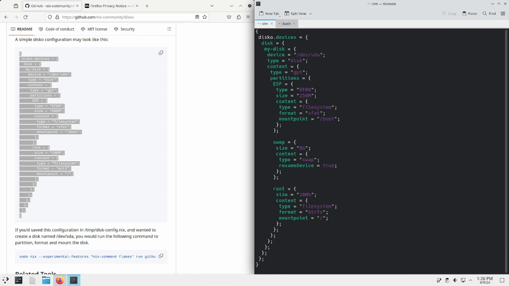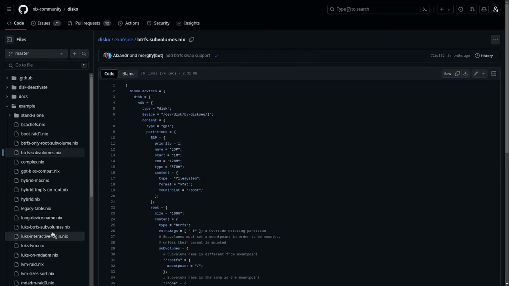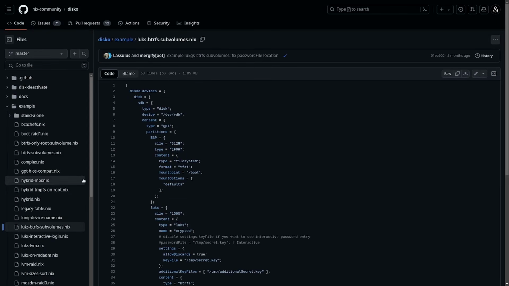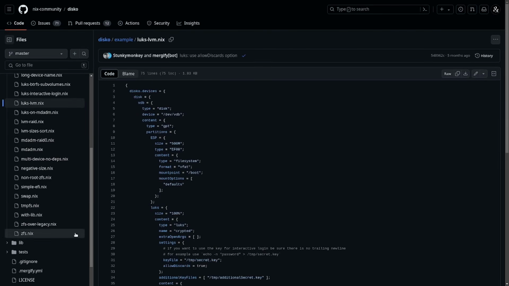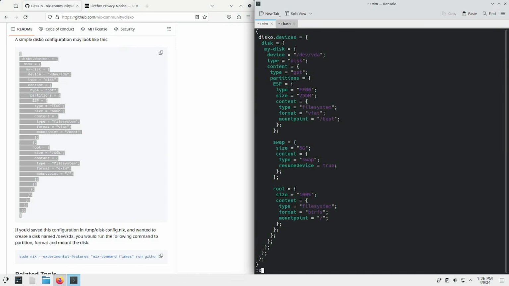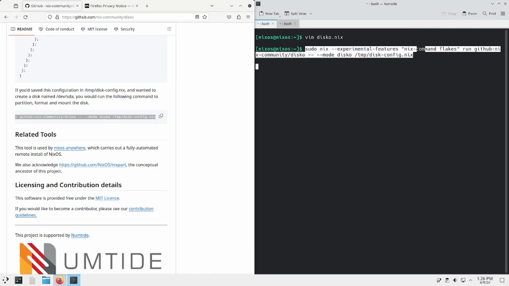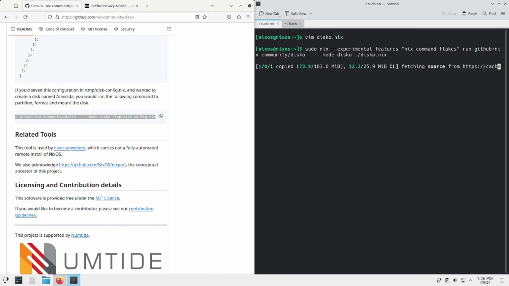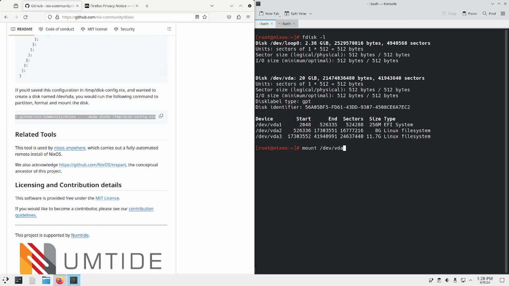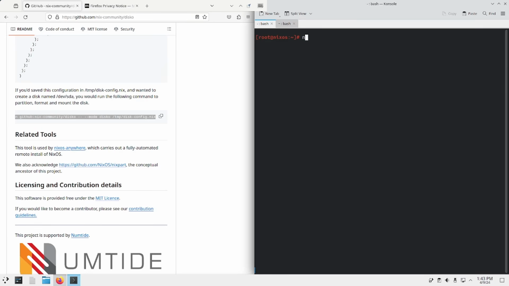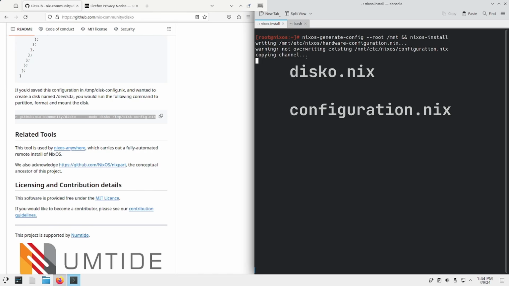If you want to customize it further, I'll leave a link to the Disko documentation in the description. There are templates with partition tables for Btrfs subvolumes, LUKS encryption, LVM, root on ZFS, and much more. Now let's save our file and enter this command from the repository's readme, specifying the path to our disko.nix configuration. When it finishes, all partitions are automatically mounted in /mnt, and all we have to do is run nixos-generate-config --root /mnt and nixos-install. Thus, if you need to install the same NixOS on multiple computers, you just need to copy disko.nix and configuration.nix to them and run 2 commands, and you'll get absolutely identical systems with the same disk layout.